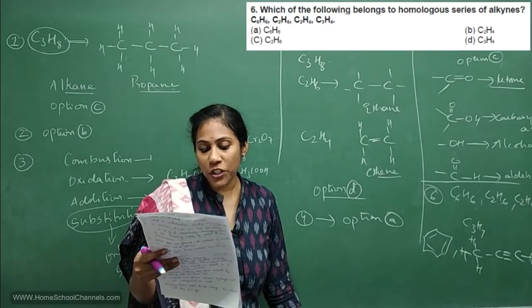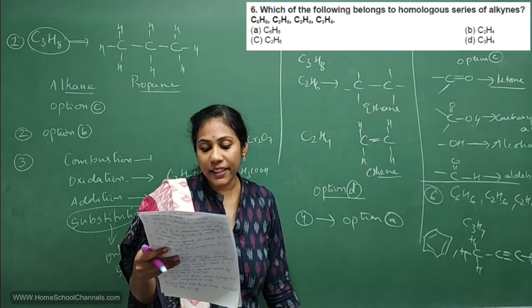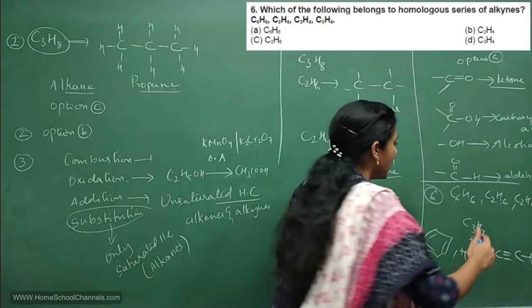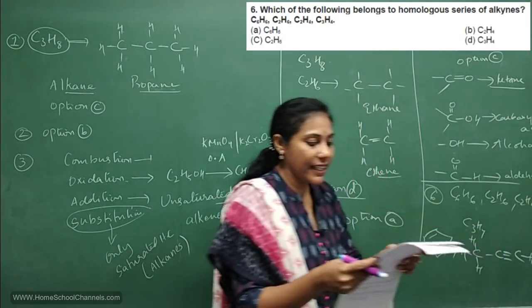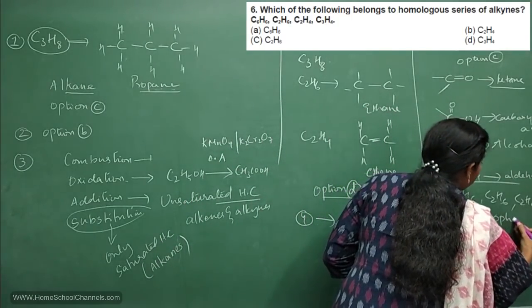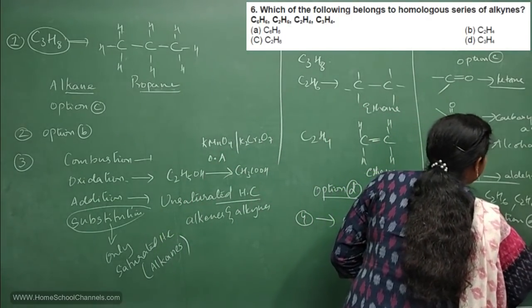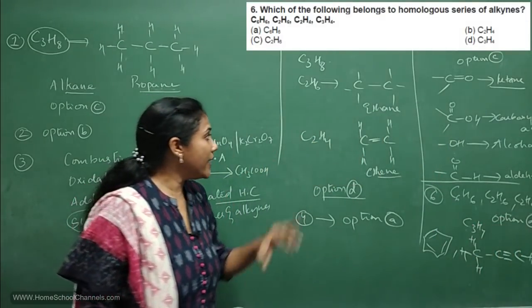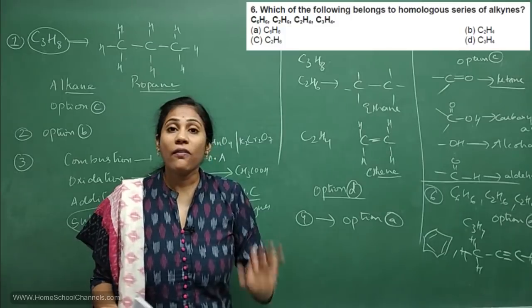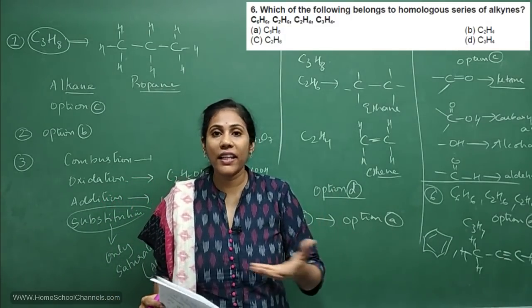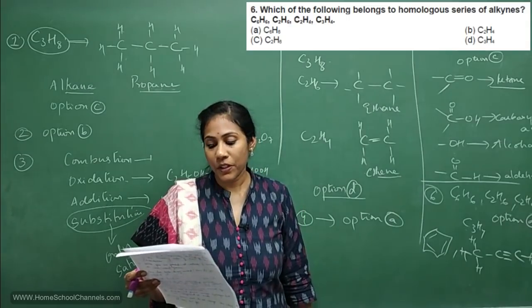So this propyne belongs to alkyne category. So which is the option you will select? C3H4, isn't it? So where is C3H4 mentioned? It is mentioned in option D. So here option D is correct answer. See, first thing you must know is how to put the structures. Once you know how to put the structures, then you can easily identify answers for such questions. Okay, fine.